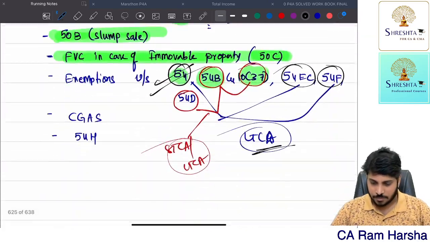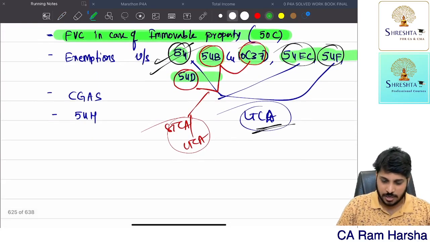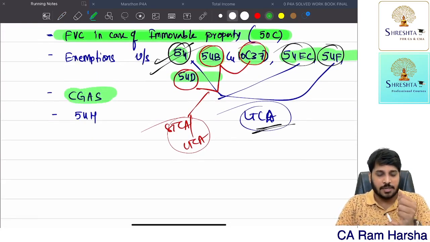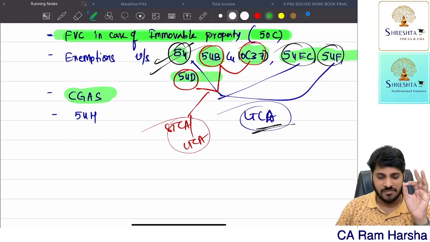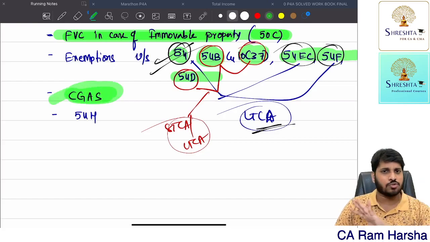Next. So that's 54EC and 54F. Okay, 54D not relevant. Capital gain account scheme. What is capital gain account scheme? I'll simply tell you. Under 54, if you want to invest in a house property, you have a time limit of 2 years for purchase, 3 years for construction. Under 54B, agricultural land, if you want to purchase, 2 years time limit you have. Under 54EC, to buy bond, 6 months. For 54EC, capital gain account scheme does not apply.